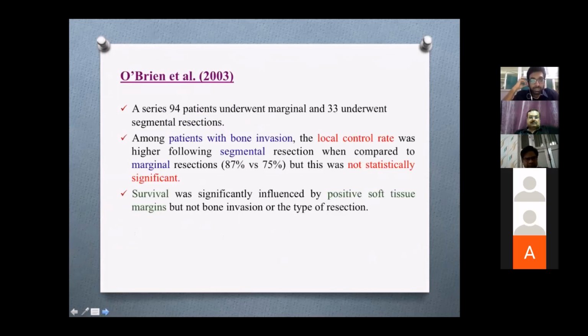O'Brien et al. in 2003 reported a series of 94 patients who underwent marginal and 33 who underwent segmental mandibulectomy. In patients with bone invasion, the local control rate was higher with segmental, but this was not statistically significant. The survival was significantly influenced only by positive soft tissue margin, but not by bone invasion.